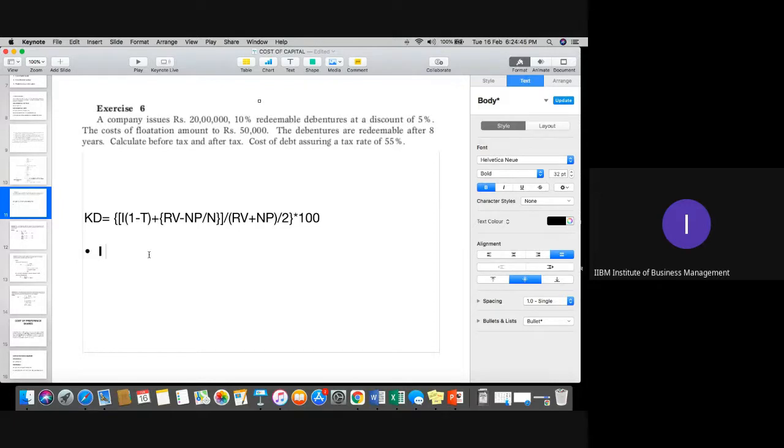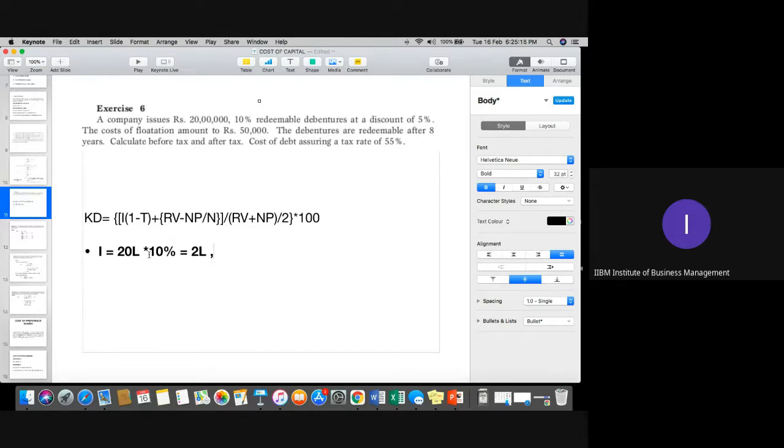It is the interest. 10% redeemable debenture at discount of 5%. So 10% of 20 lakh, which is 2 lakh. Is it clear? 20 lakh into 10%.